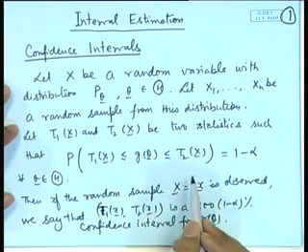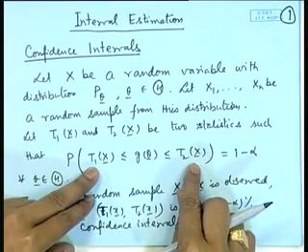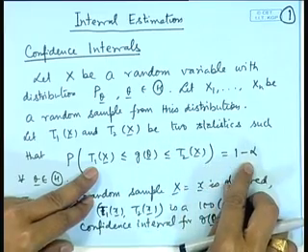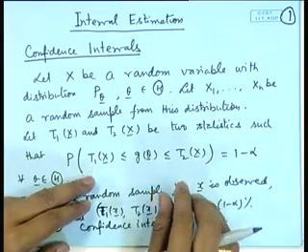This is the meaning of the confidence interval, because the probability of the statement that T1(x) is less than or equal to g(theta) is less than or equal to T2(x) is 1 minus alpha. Therefore, 100(1 minus alpha)% of the times the interval T1(x) to T2(x) will include the true parameter value g(theta).